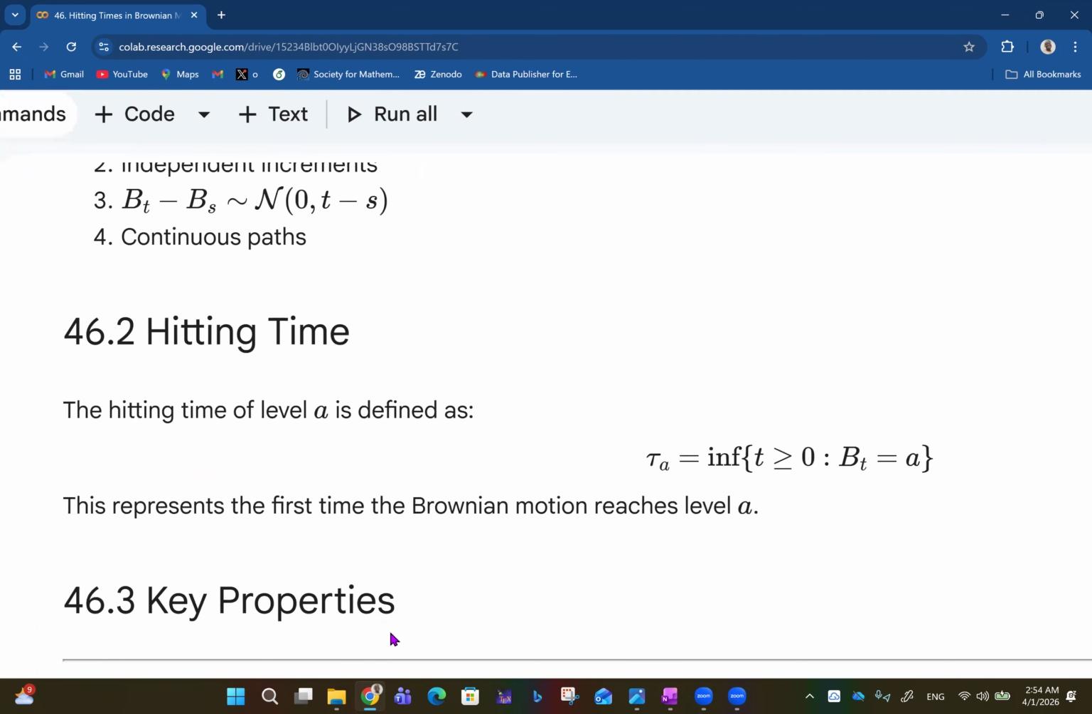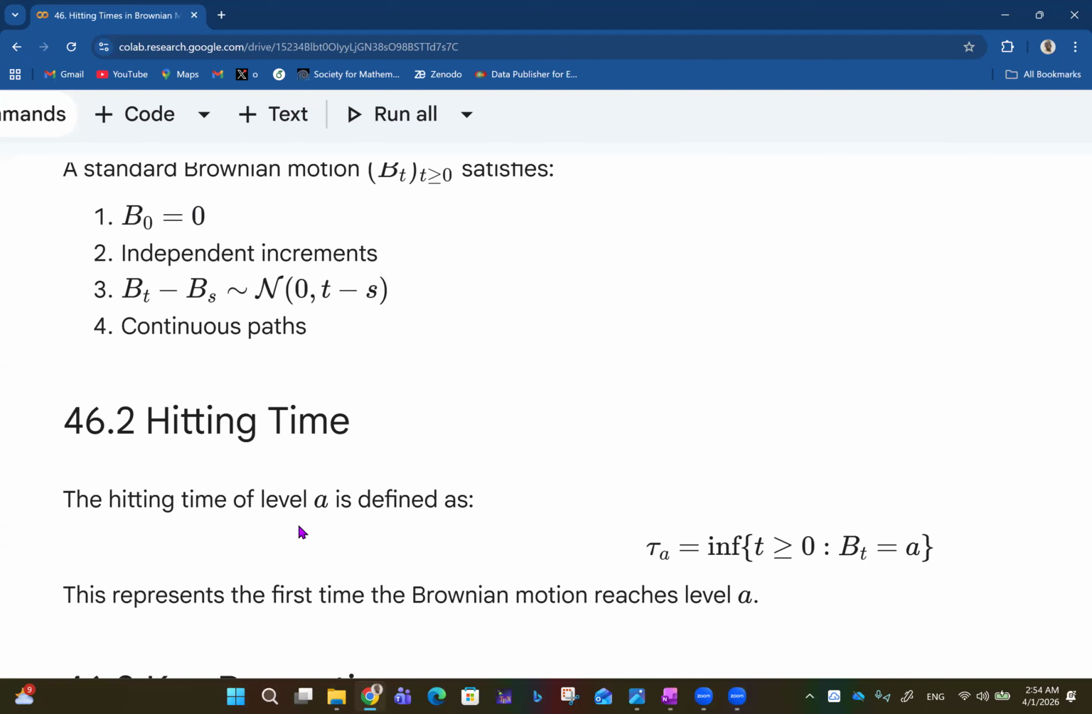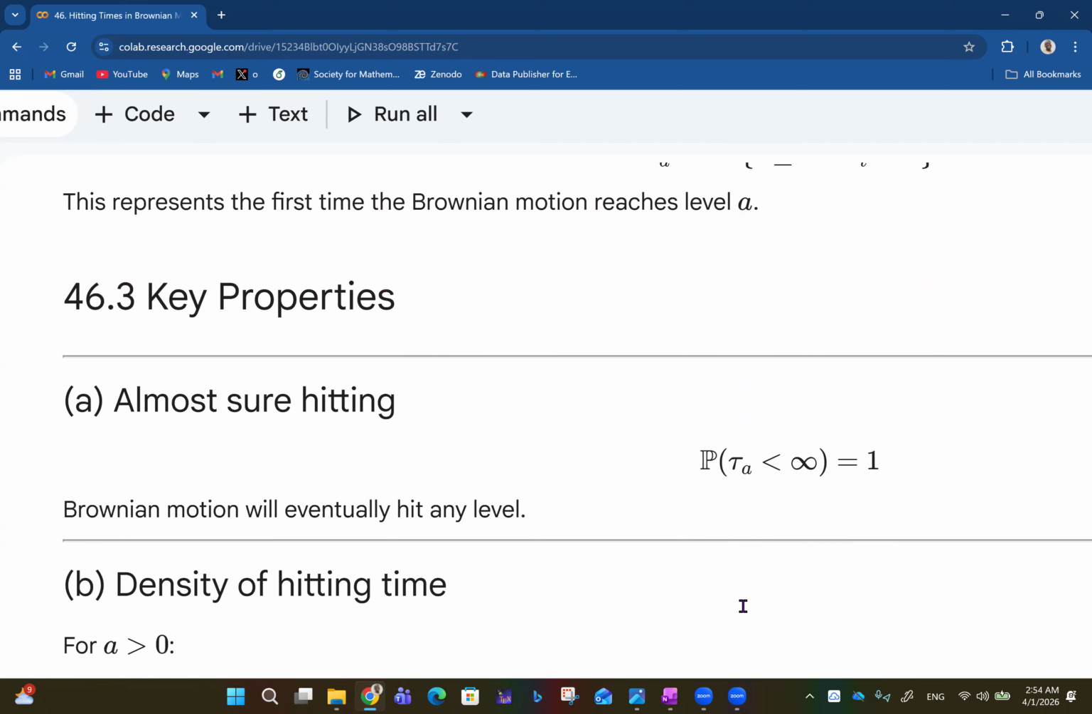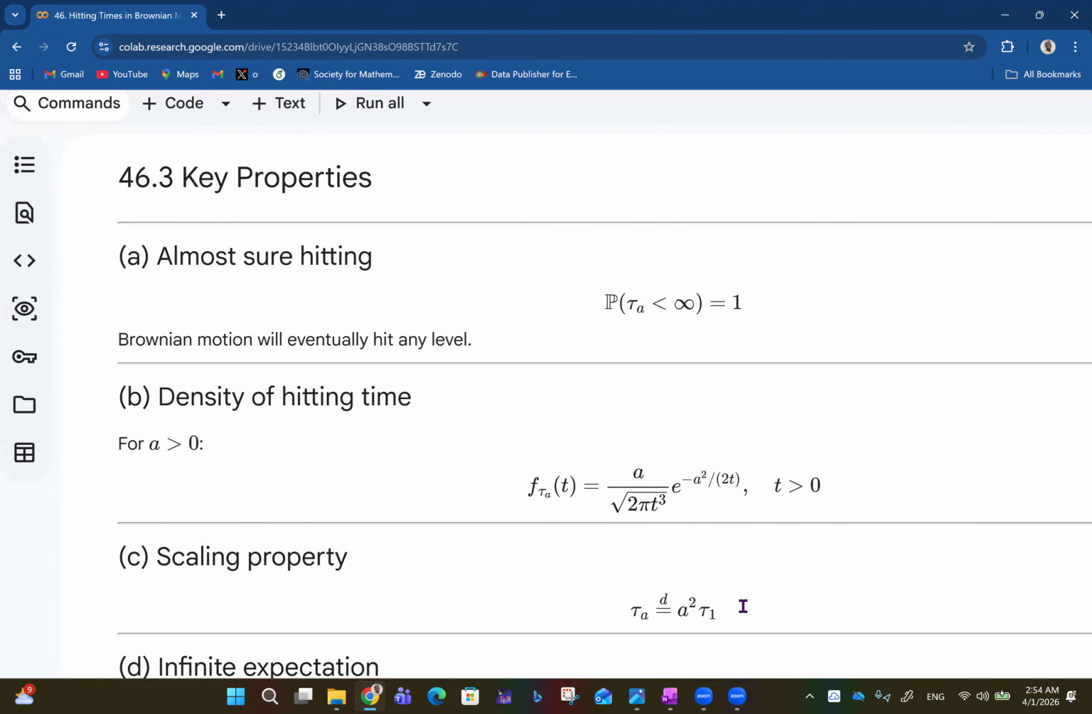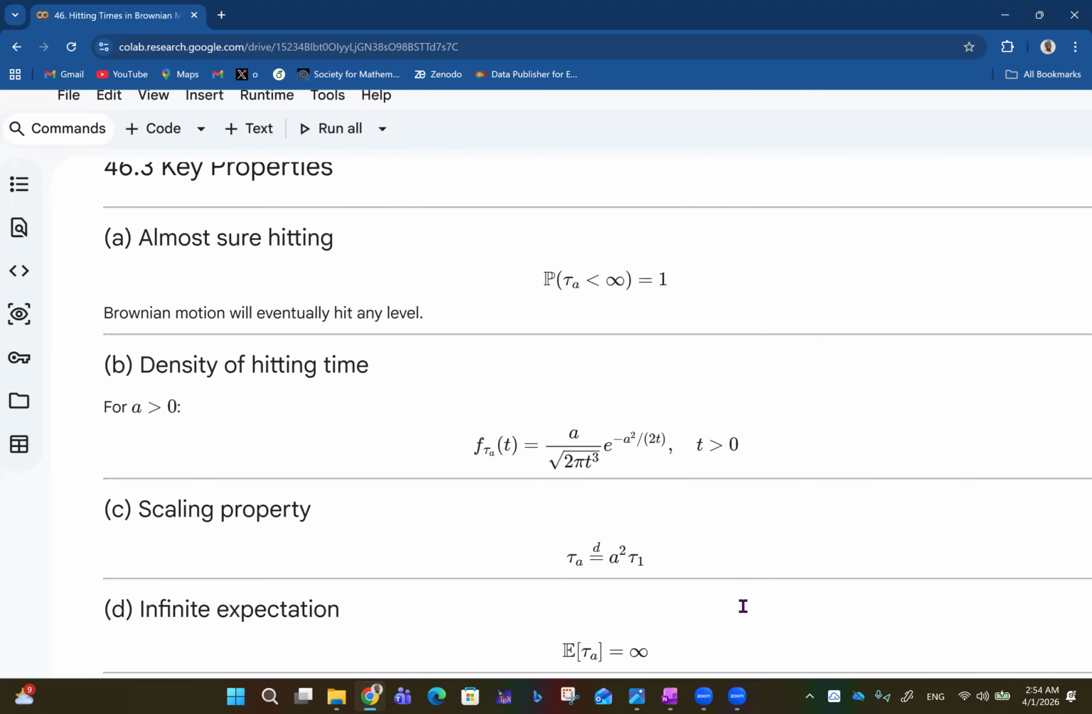Then, talking about hitting time now, the hitting time of level a is defined as tau sub a. That gives the infimum of all t greater than 0 such that the Brownian motion at time t is equal to a. So this represents the first time the Brownian motion reaches level a. That's the hitting time of level a. And then, talking about the key properties of hitting time, we have all this.